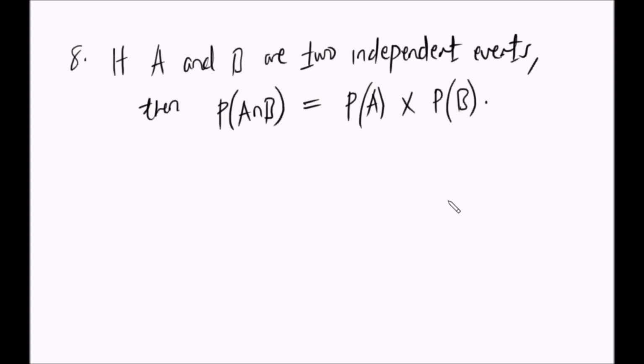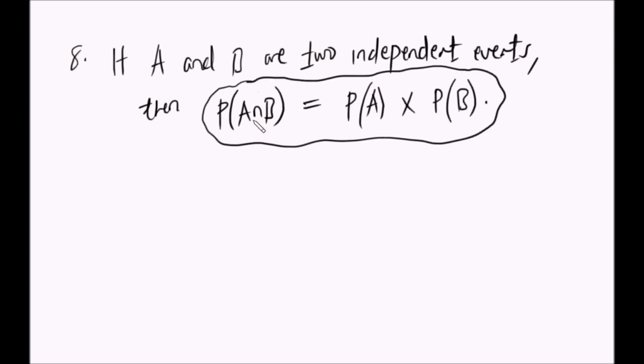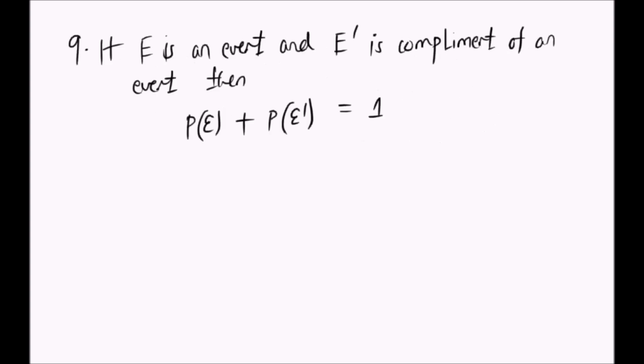Yeah, for independent event tunazidisha, independent event asitegemeani. Nafikiri tumesoma in the previous tutorial. Probability of A intersection B sawa na probability of A times probability of B, for independent events, hiyo hapo. And then another one. So the probability, if E is an event and E dash is the complement of an event, basi ni hivyo.